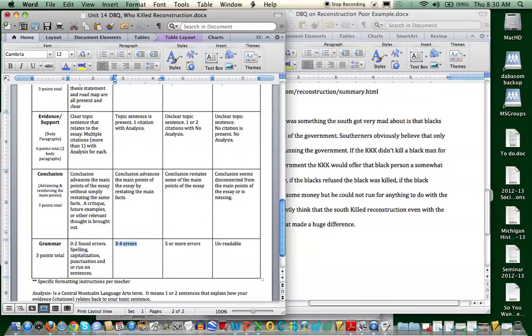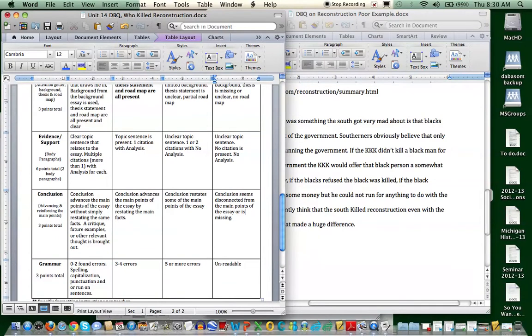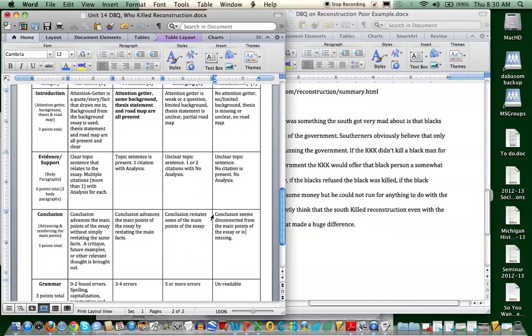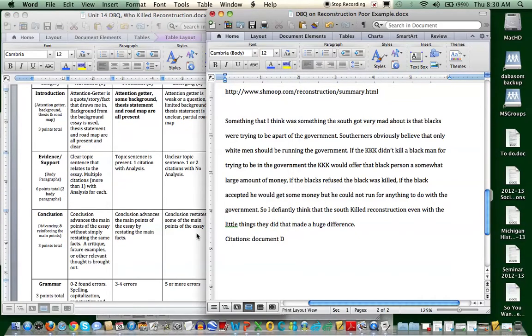Is this a conclusion? Not really. It's more of a body paragraph. It seems disconnected from the main points. The essay is missing a conclusion. You know, I did give this person a half point on this out of 3, only because they at least attempted it. They did have that other paragraph, but again, this really isn't a conclusion.